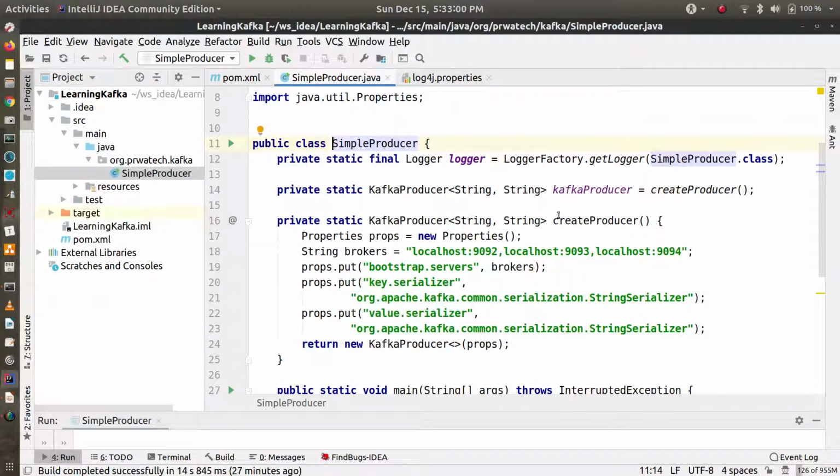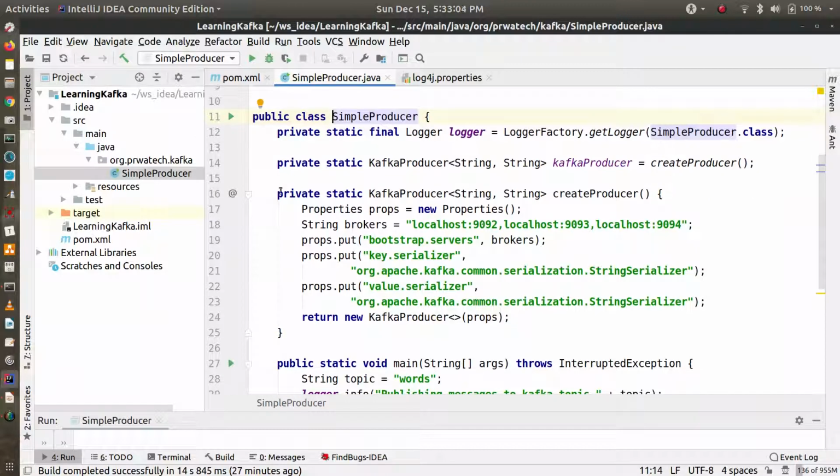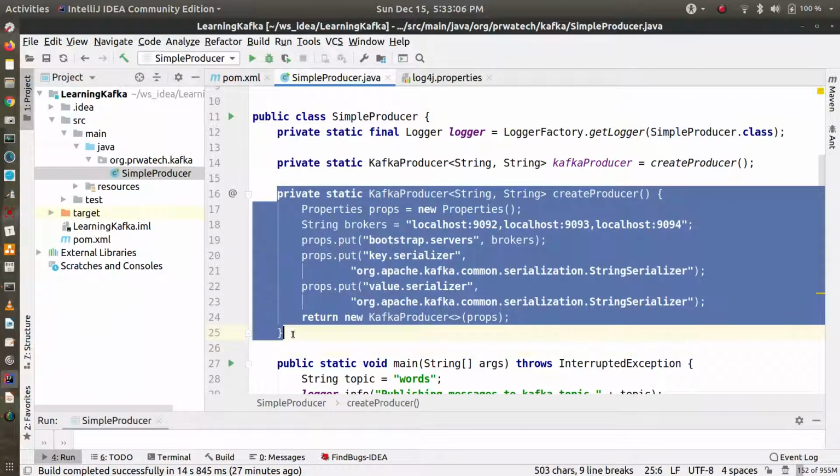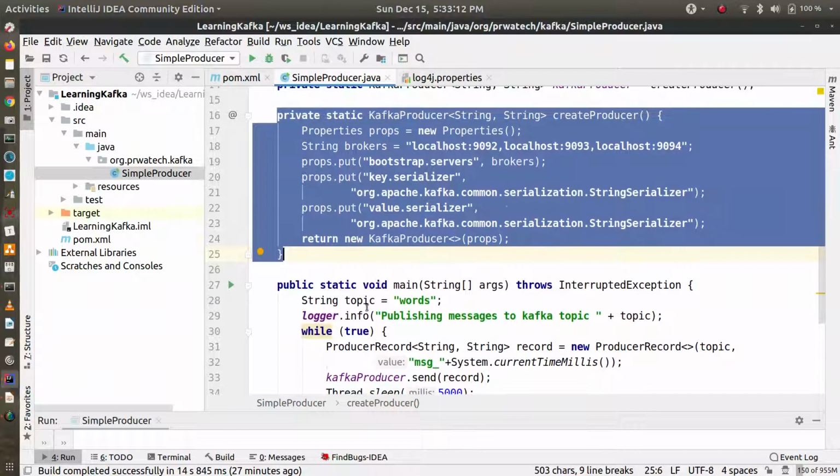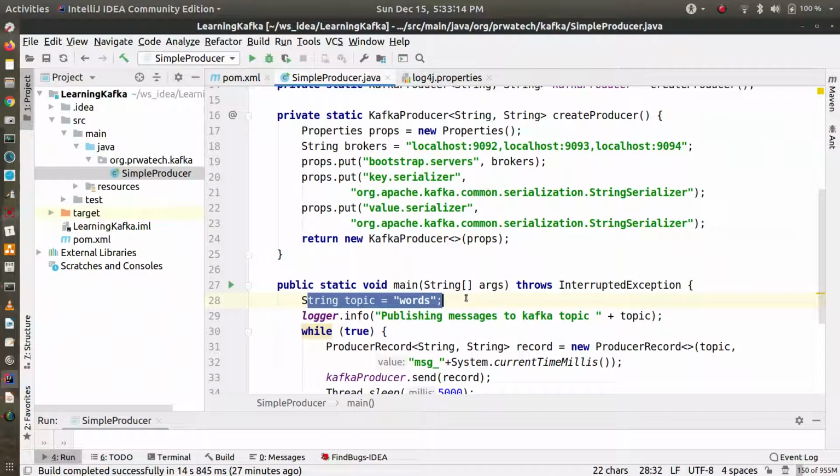So here you can see I have used minimal configuration to keep the code simple. Let's go to the main method. Here the topic name is wars. So we'll create a topic called wars. So this is the logo.